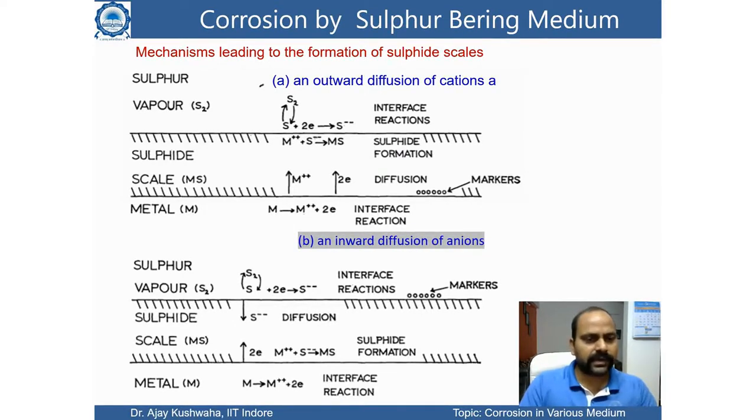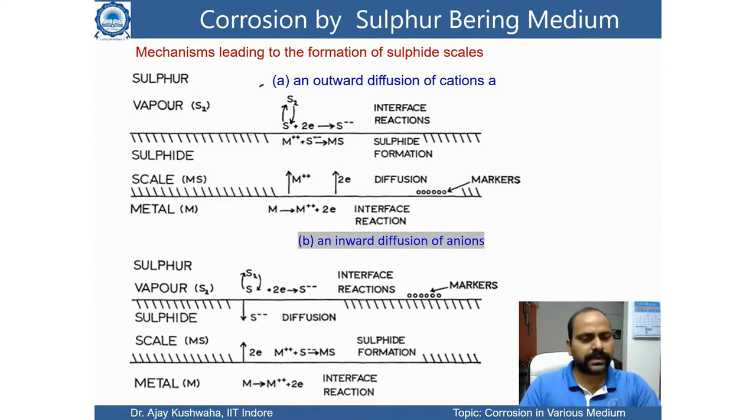Here sulfur is either S2 or S state, and when it gains 2 electrons it forms S minus 2. This S minus 2 and M plus 2 interact at the surface and form MS, the sulfide. Slowly the entire region converts into sulfide, and we call it a sulfide scale or metal sulfide. This is one approach, known as the outward diffusion of cation.